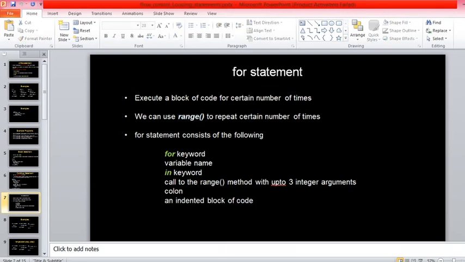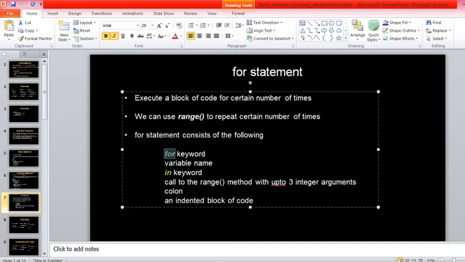For the for loop, the syntax includes the for keyword, followed by a variable name. Any name we can use for the variable, following the rules of variable names. Followed by the in keyword, and then we have to call the method called range. Here I have written it with up to 3 integer arguments. Range can be called with a single argument, with 2 arguments, and with 3 arguments. What are the different forms of range function? I'll discuss with examples.